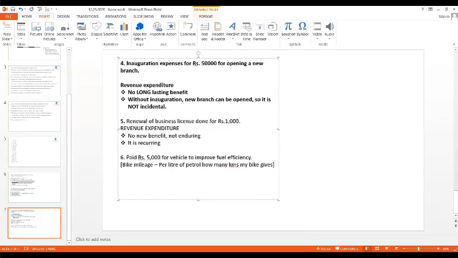Yes, we will give the bike or car for service. Yes or no? Yes, ma'am. Okay. So there I'm paying 5,000 rupees to improve my mileage. You tell me whether it is capital or revenue. And why also. Whenever you see capital or revenue, please tell why also.